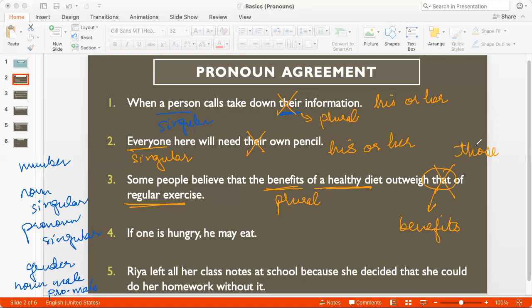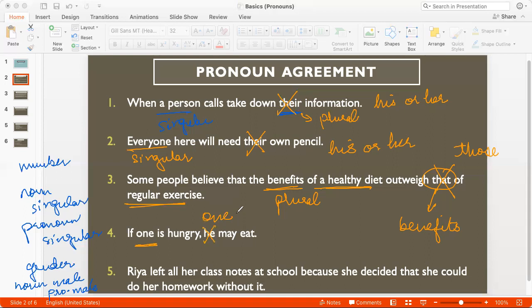Number 4, if one is hungry, he may eat. The thing about one is that one continues to take one in the rest of the sentence. We cannot change the pronoun to he or she. So if one is hungry, one may eat. So one normally is used to represent oneself, right? So it's like saying, if I'm hungry, I'll eat. But if you're using one, you stick with one in the rest of the sentence.